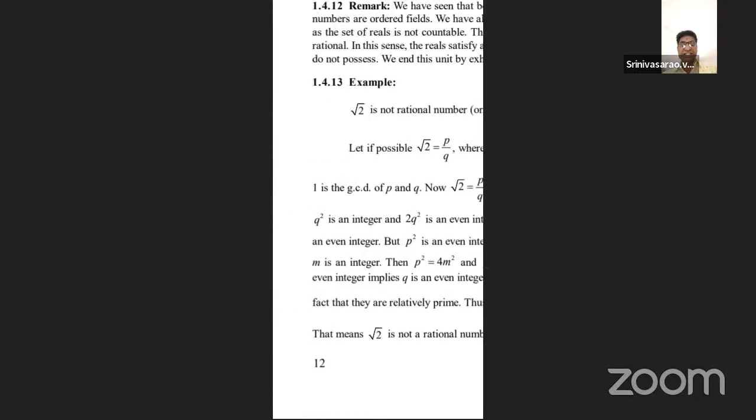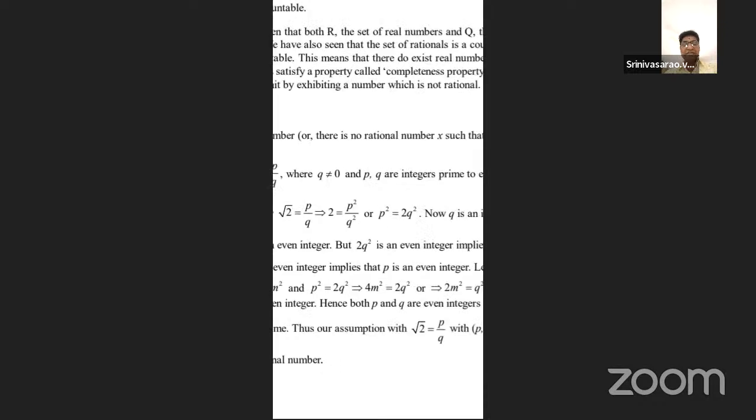And again, p square equals 2q square. Replacing the value, p square is 4m square, so 4m square equals 2q square. After simplification, 2 is cancelled on both sides. Now 2m square equals q square. Here q square is an even integer, and therefore q is also an even integer. Here p and q both are even integers. Now that is the contradiction.